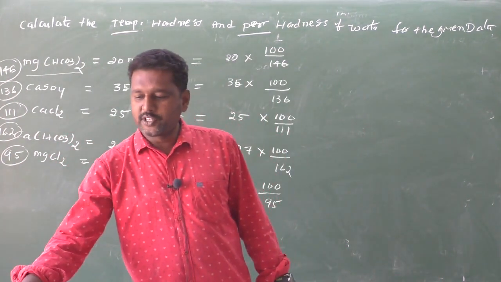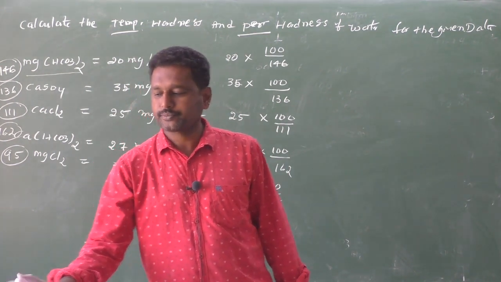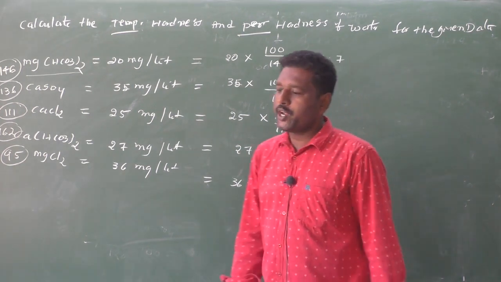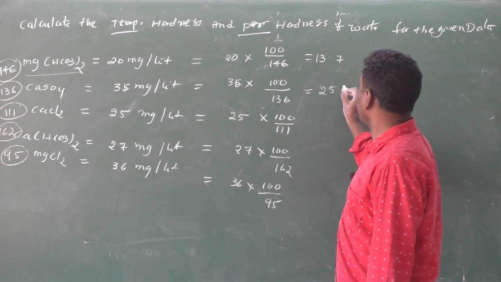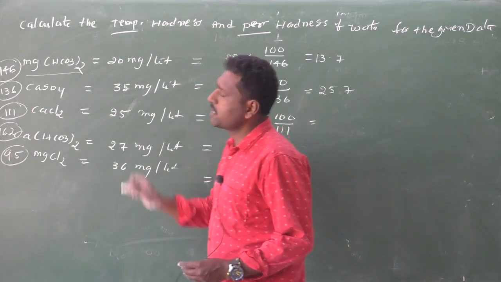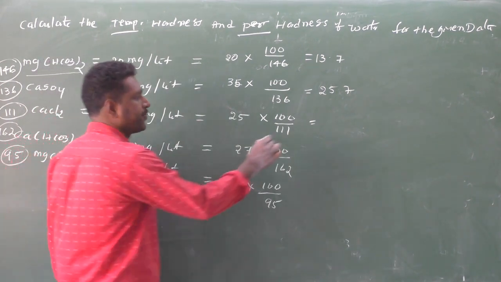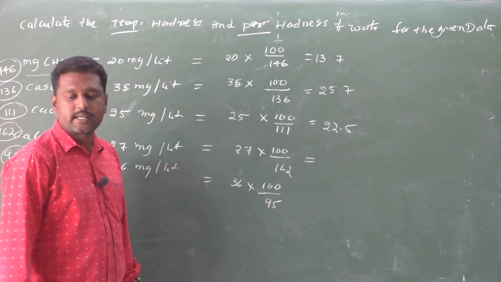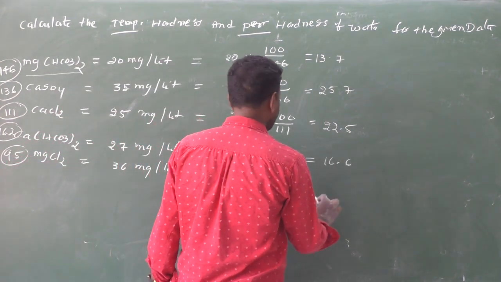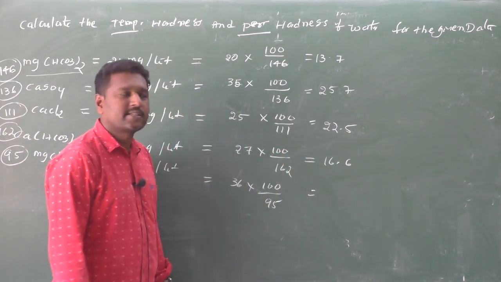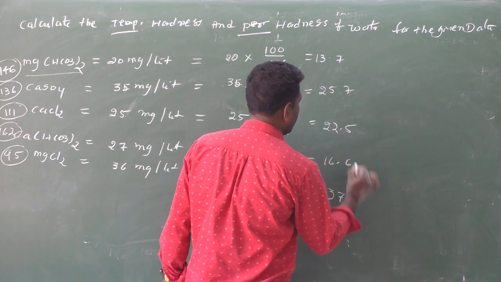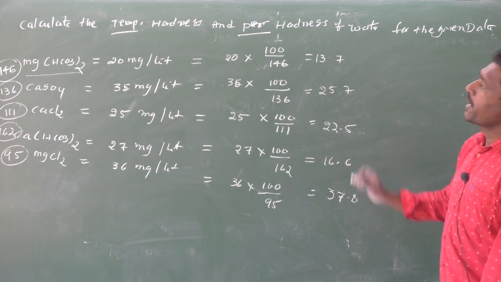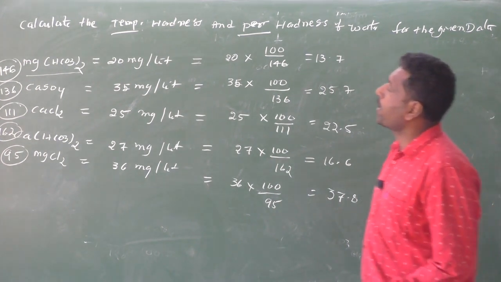After calculation we get the values. The first one is 13.7. Next one is 25.7. After that, CaCl2 is 22.5. This value is 16.6. This value is 37.8. Once you calculate, the question asks us to calculate the total temporary hardness of water.